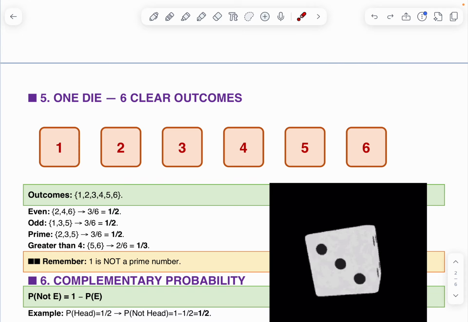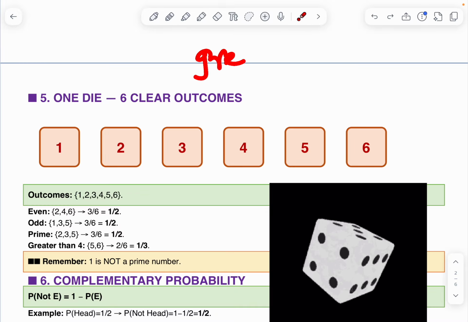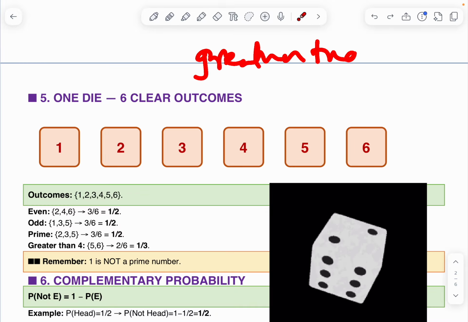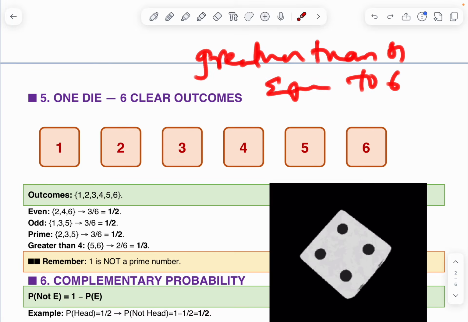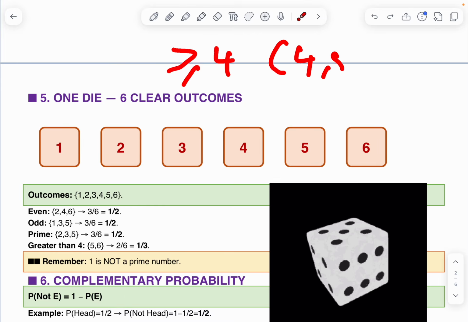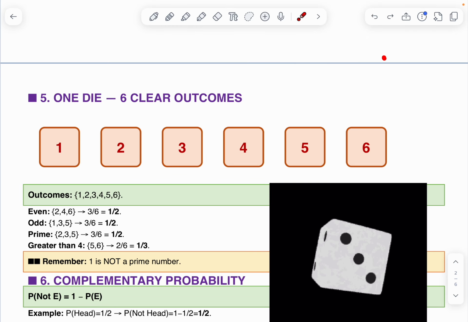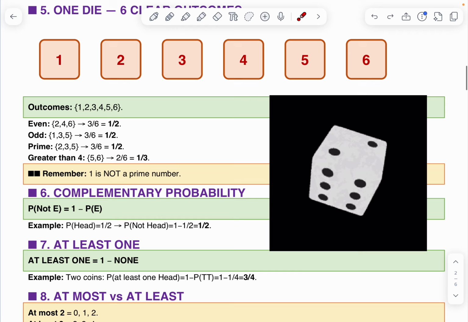In this question, suppose they are asking greater than or equal to 4. Means greater than or equal to 4. The answer is 4, 5, 6. Why? Because here equal to is also given. Therefore 3 by 6 is the answer. Note that 1 is not a prime number.